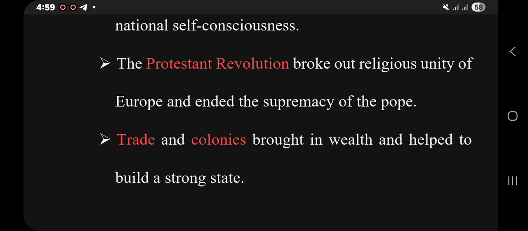The last very important development which helped national sentiment is trade and colonies. When you say trade, it could be the transatlantic slave trade, and colonies, the colonization of the 19th century, which helped European countries greatly to develop their own states very strongly. So these are the most important lessons of today.